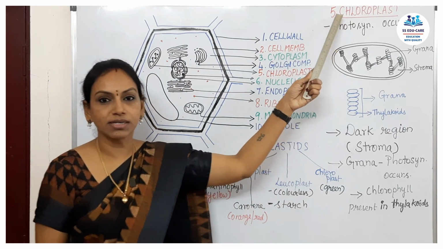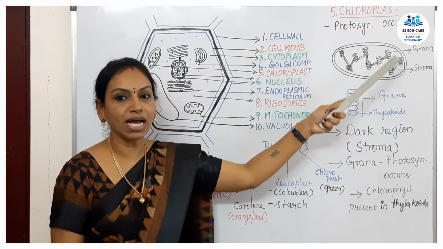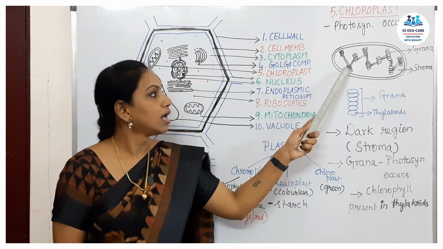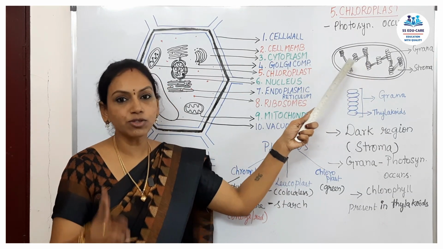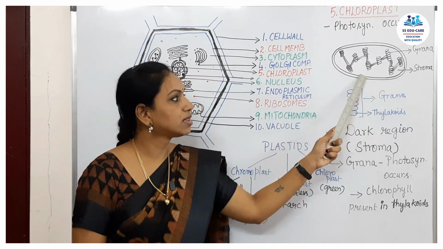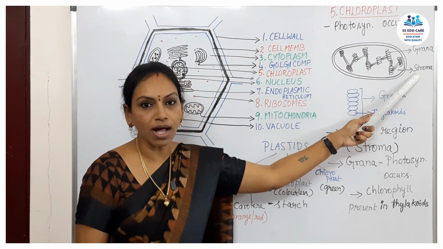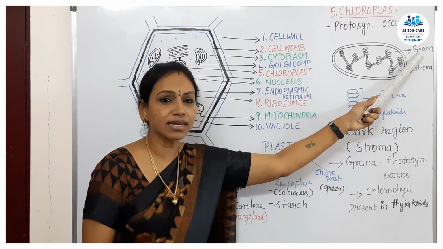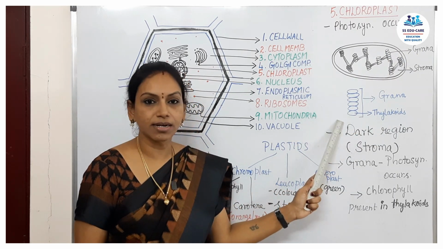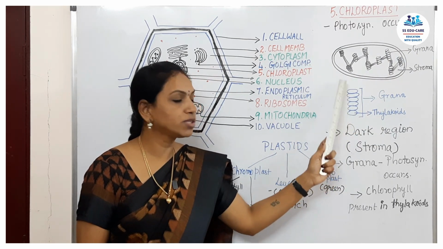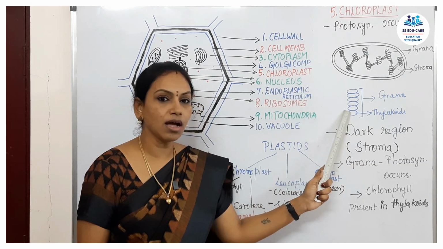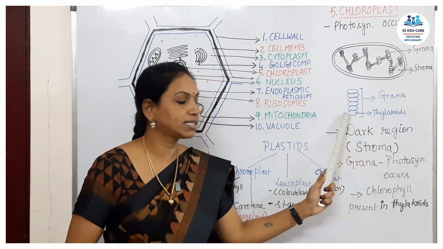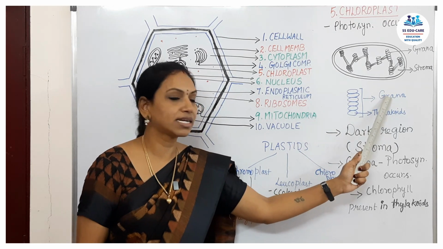Let's see this chloroplast. This is the structure of chloroplast. It has two membranes, the outer membrane and the inner membrane. Inside the inner membrane, it contains two different parts. As I have mentioned, the fluid part you call stroma and the organelle part you call grana. This grana, I have marked it here. See, I have marked one above the other. So each unit of grana you call a thylakoid. So a group of thylakoids arranged one above the other is called grana.